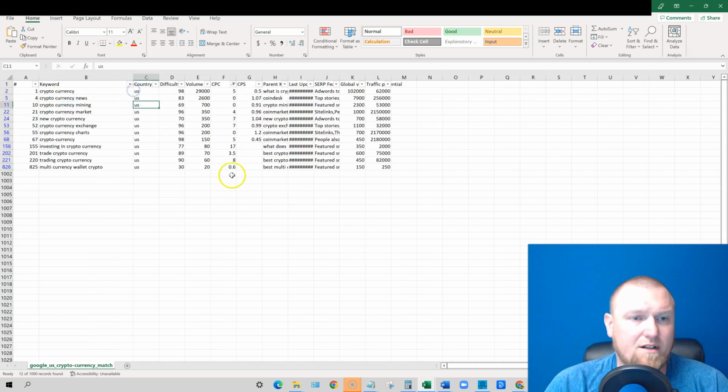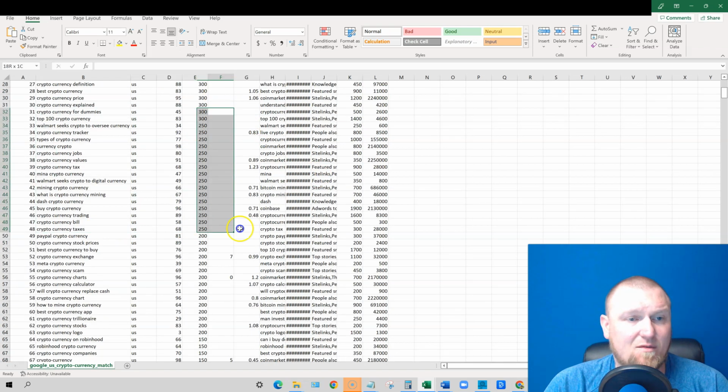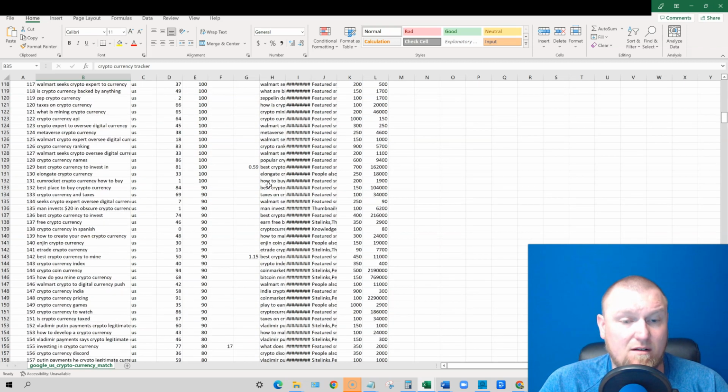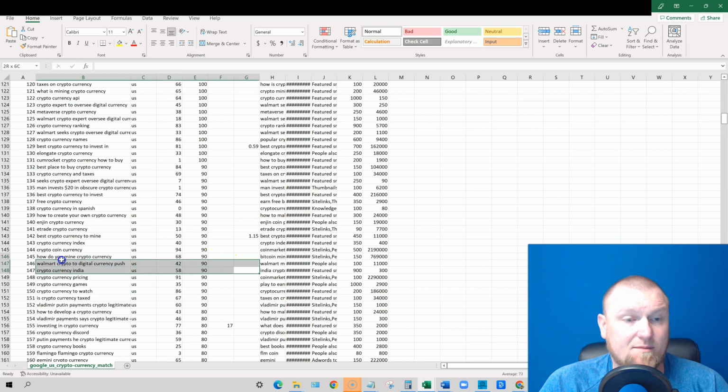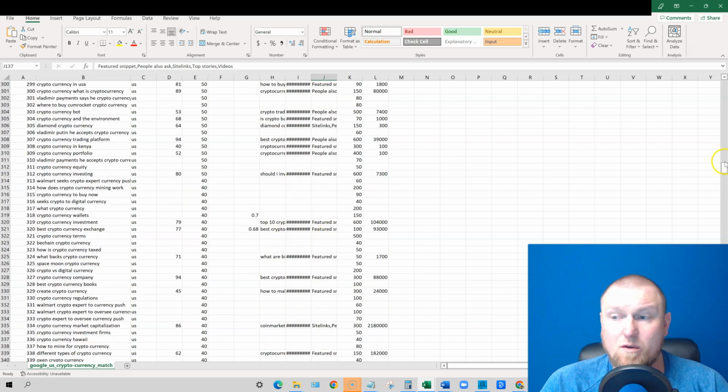But here's something that we want to note. So these keywords are worth some money, right? Like these ones right here, new cryptocurrency exchange, $8 right here, trading cryptocurrency. Okay. But if we unfilter everything, you'll see all these zeros. They're not assessed right here. Okay. So you'd have to go in and do further research by going and typing this in Google and seeing if there's actually advertising, if there's ads pulling up, okay? But there's not enough data right here. There's not enough data that's saying that there's a cost per click, that people are bidding on these actual keywords, all right? So we're gonna have to just go with what we know.